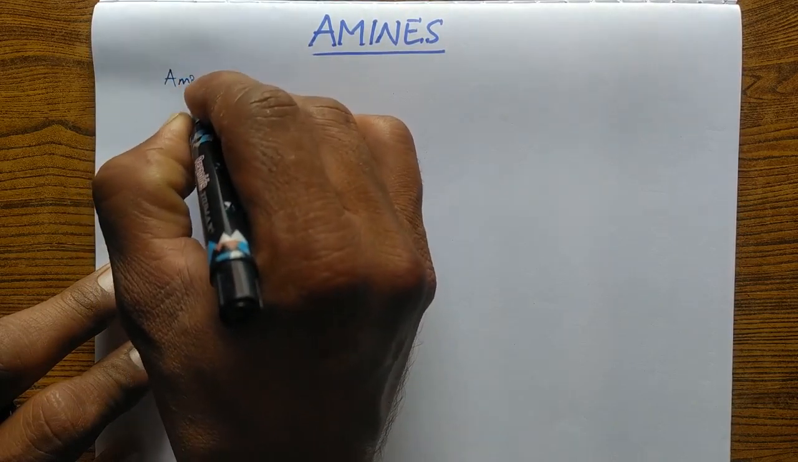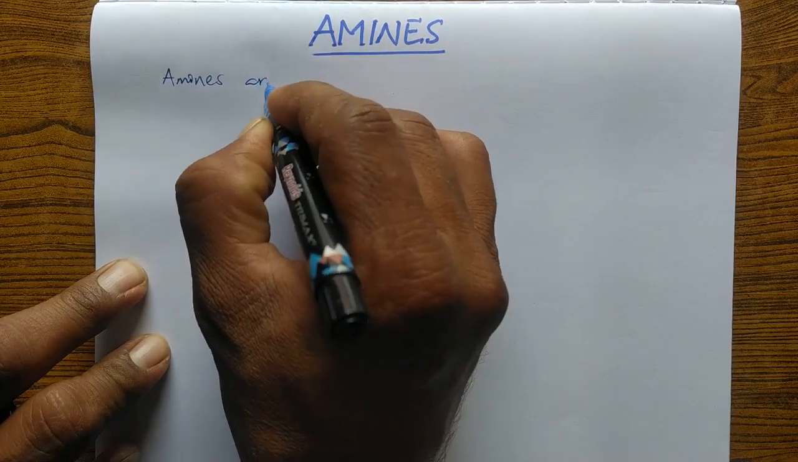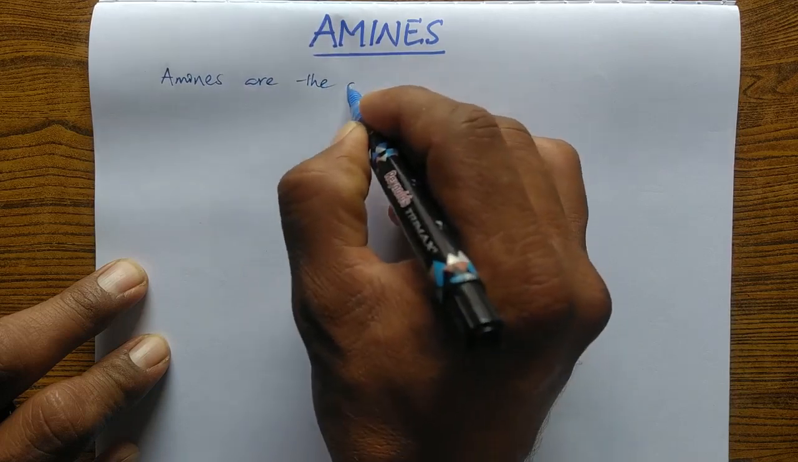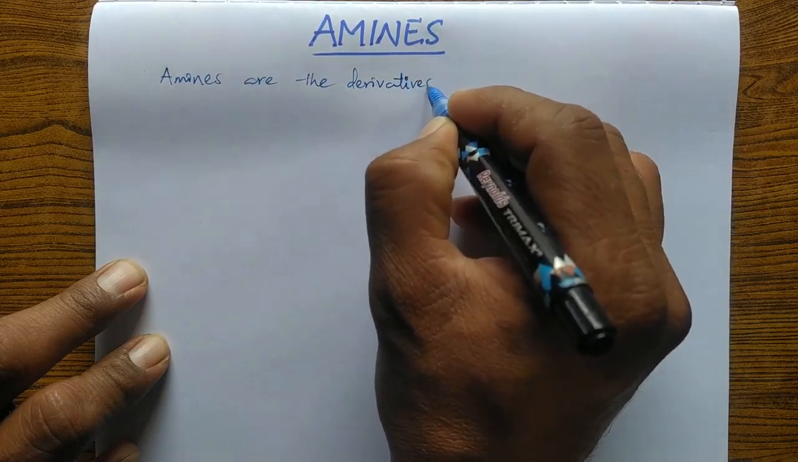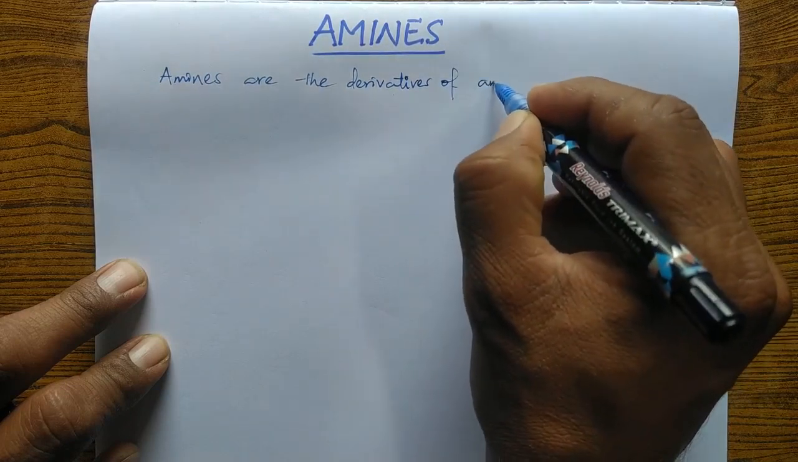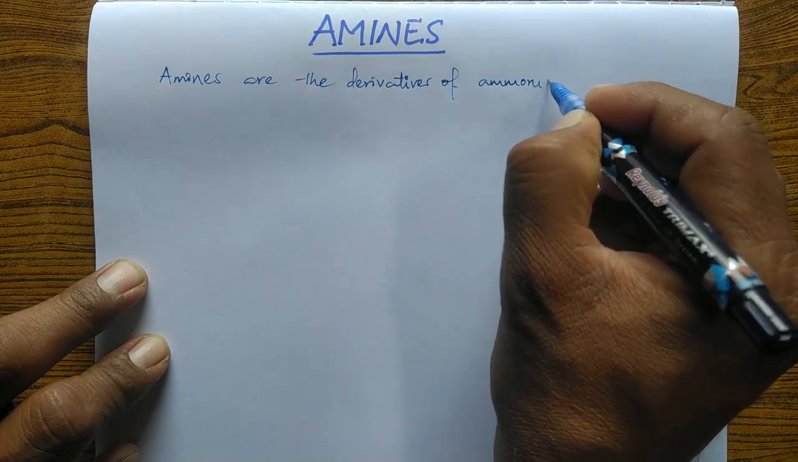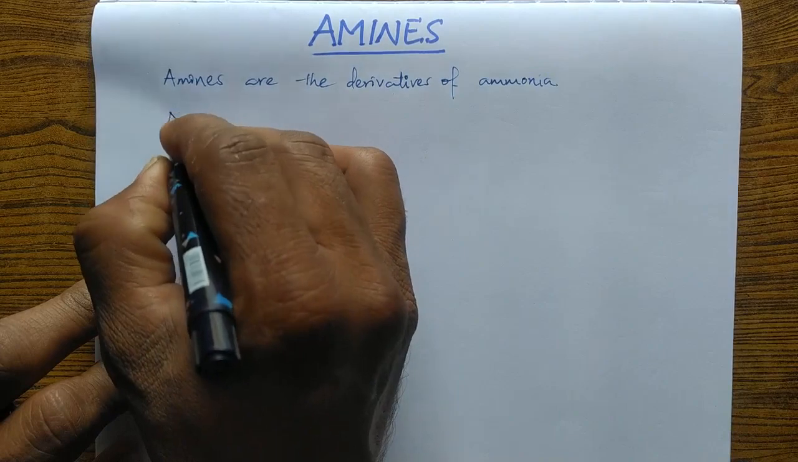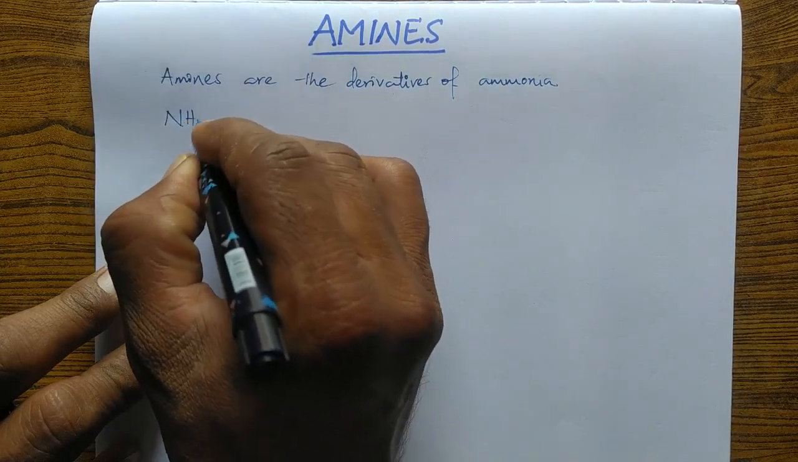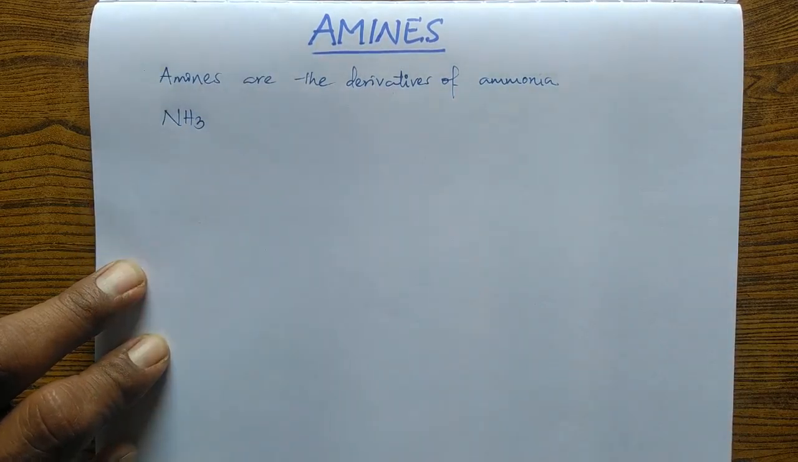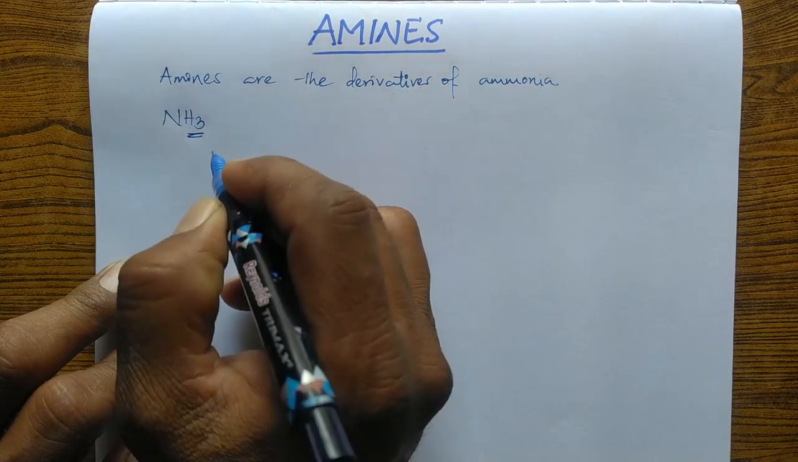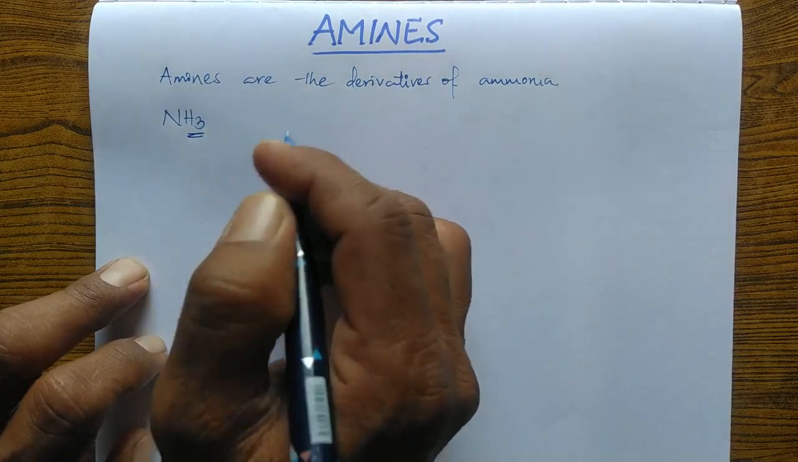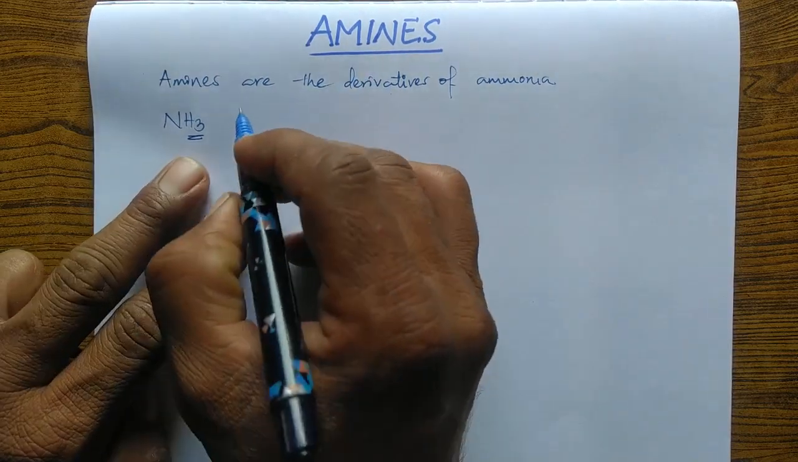Amines are the derivatives of ammonia. Here ammonia is NH3. So this ammonia has 3 hydrogen atoms. We can replace these 3 hydrogen atoms by any alkyl group or aryl group, and we will get corresponding amines, right?